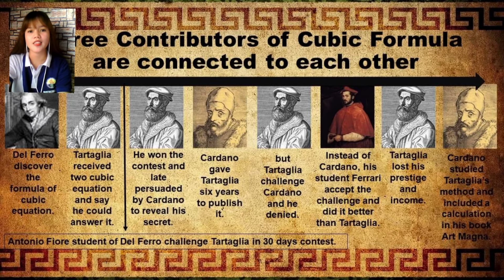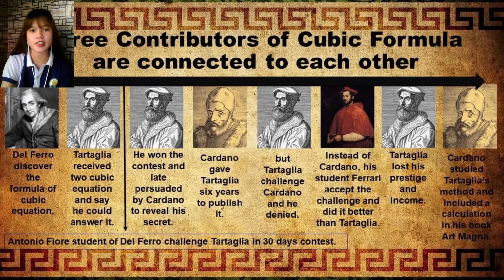And because Tartaglia is highly competitive, he even included his solution in the form of a poem, in an attempt to make it more difficult for other mathematicians to steal it. But Tartaglia's definitive method was leaked to Cardano, who studied his method. Cardano noticed that sometimes it requires extracting the square root of a negative number, so he included a calculation about it in his book Ars Magna and published it himself, even though he promised Tartaglia that he would not publish it.